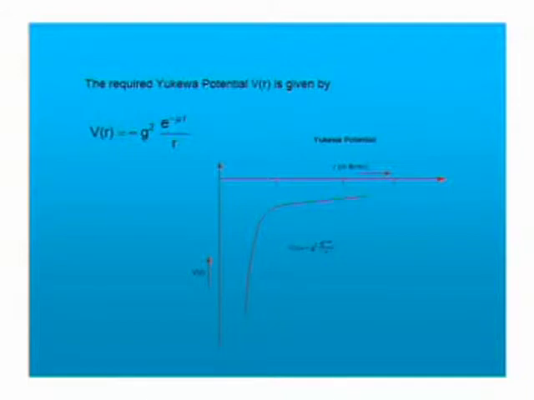Basically, the Yukawa potential relation shows V of r, where V of r is the Yukawa potential, given by minus g squared e to the power minus mu r by r, where g is an undetermined constant so far. It is still to be determined. However, g occupies a very important place in the meson theory of nuclear forces.